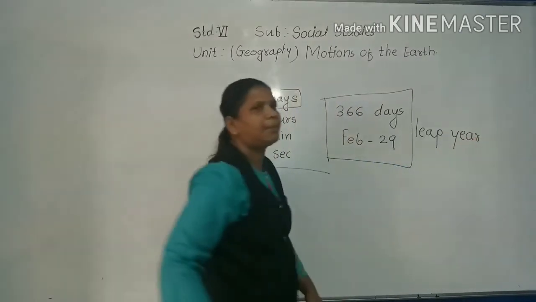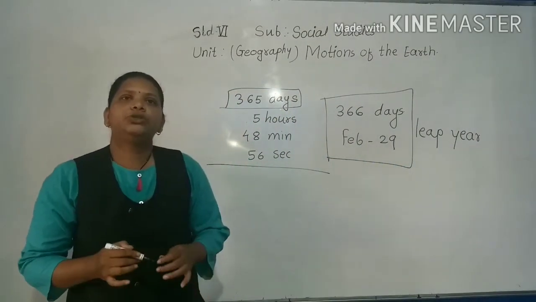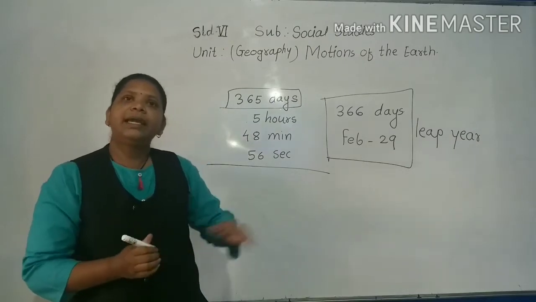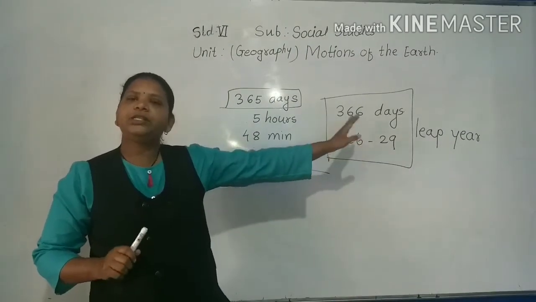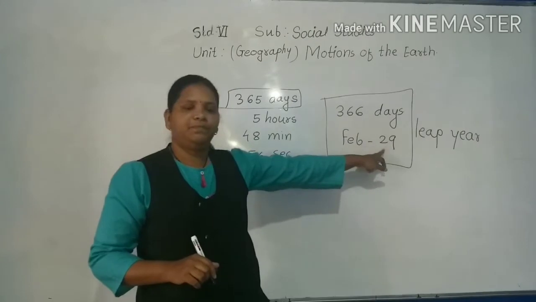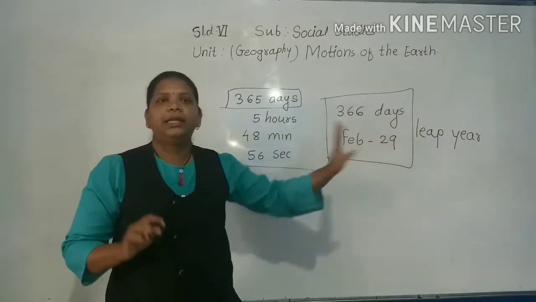Okay. So the extra day in the month of February is called a leap day.